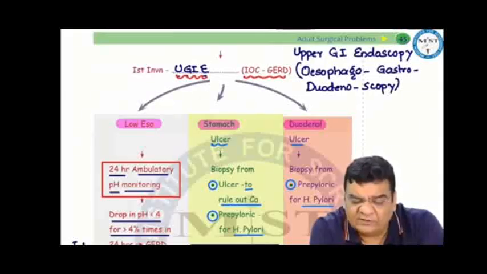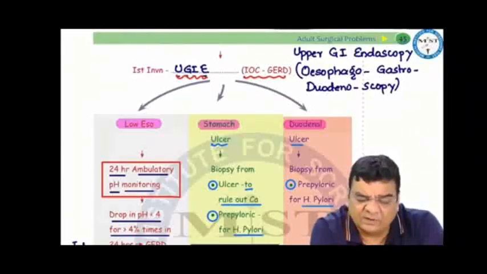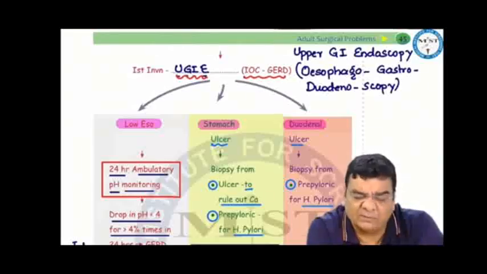On endoscopy, if we see some problem in the lower esophagus and suspect GERD, then to label or diagnose GERD by confirmation, we do a 24-hour ambulatory pH monitoring. If the drop in pH is below 4 for more than 4% of times in 24 hours inside the esophagus, this is the Johnson-DeMeester scoring or Johnson-DeMeester criteria, and this labels it as GERD. That is why the investigation of choice for GERD is upper GI endoscopy, but the gold standard investigation for GERD is 24-hour ambulatory pH monitoring.